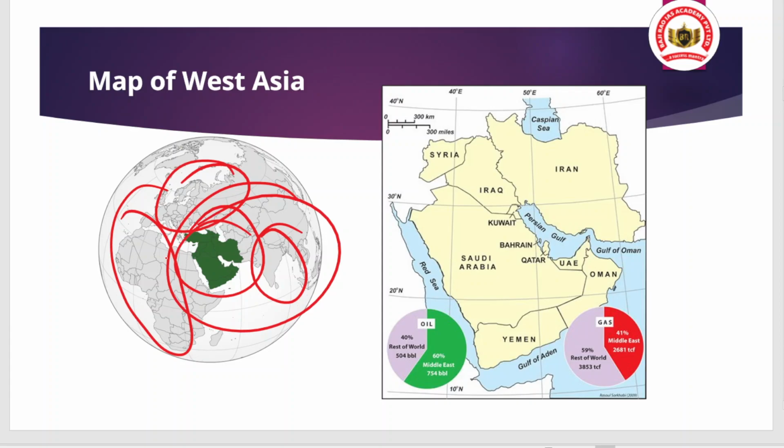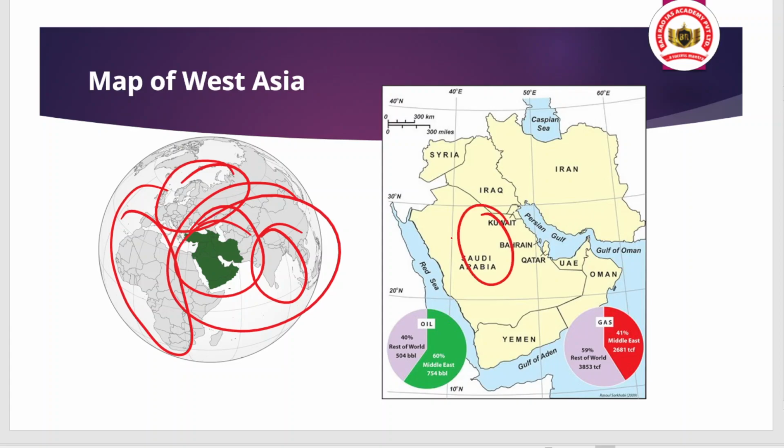They remain in conflict with one another. For example, the Israel-Palestine issue, as well as the Saudi Arabia-Iran issue, as you well know. So these are regions of greater conflict. That's why this region remains in the news frequently. So you can understand the location; this is West Asia.